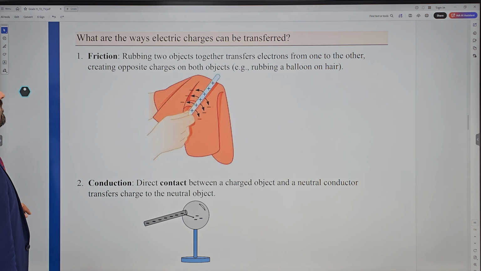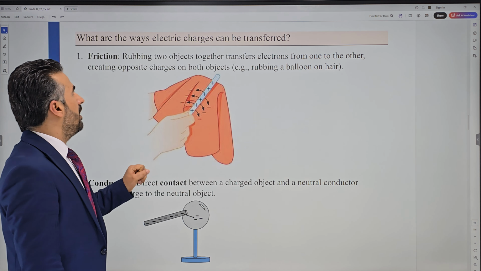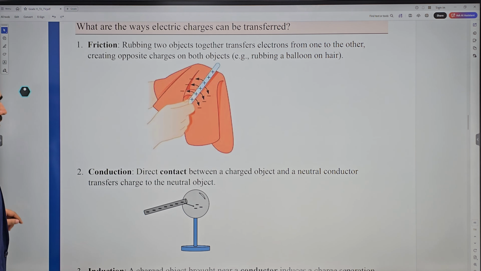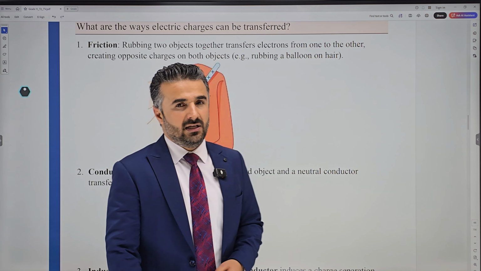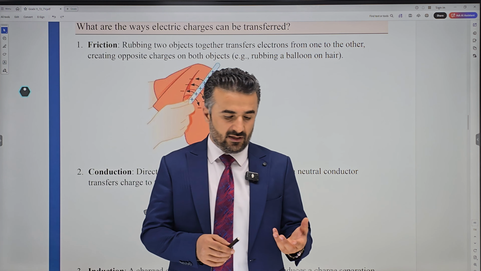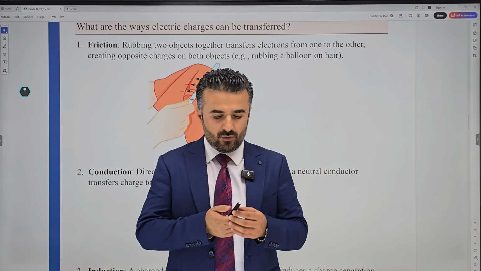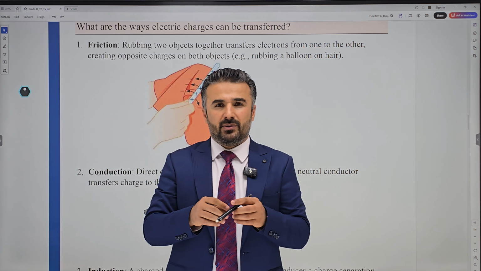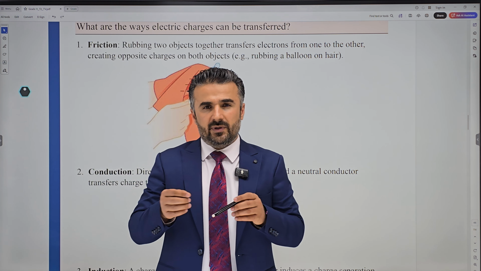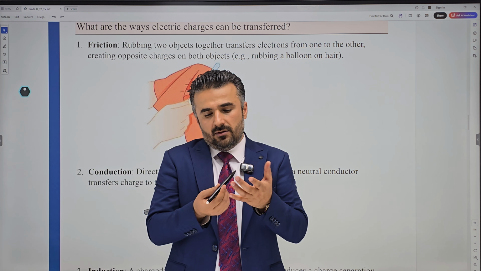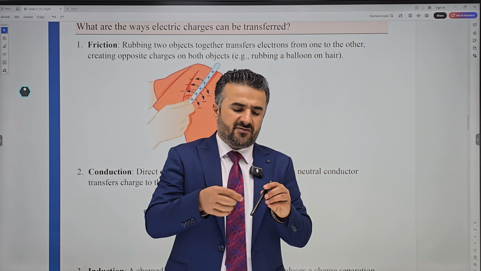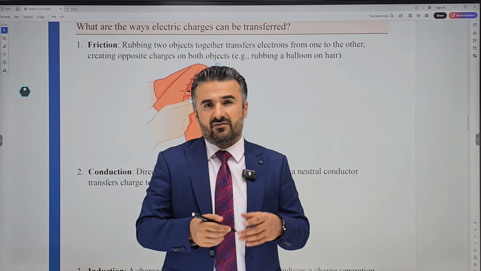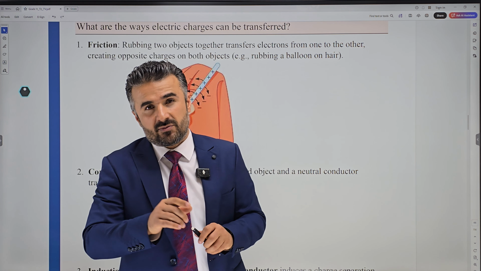Now, what else do we have? There are ways that electrical charges can be transferred. What are these ways? The first one is friction. What exactly does friction do? Let's say you have a piece of cloth and a plastic rod. Once you rub the two, electrical charges from the cloth will be transferred to the plastic. Now the plastic, which is an insulator, becomes negative because charges are transferred to it, and the cloth becomes positive. Now these two can attract one another. That is the first method.